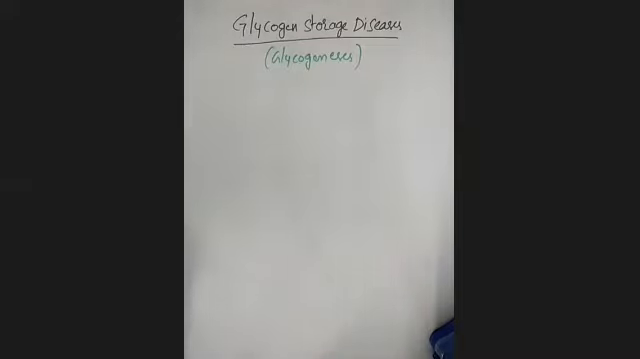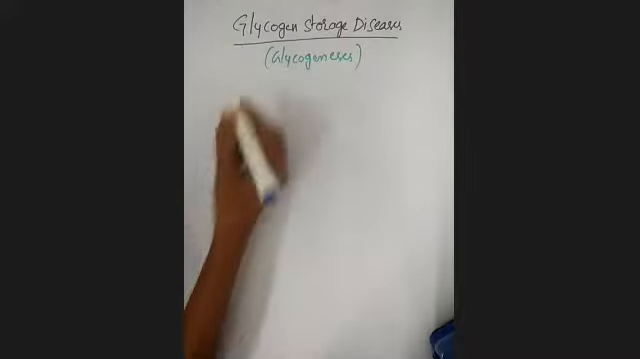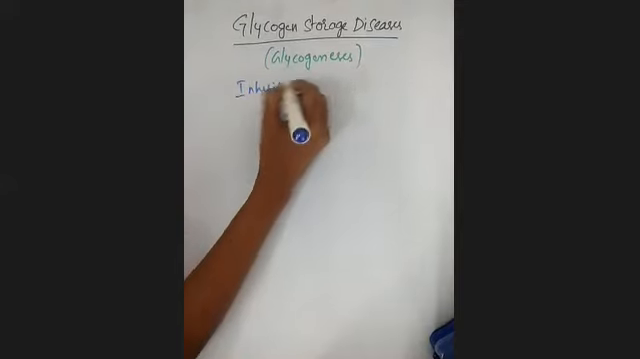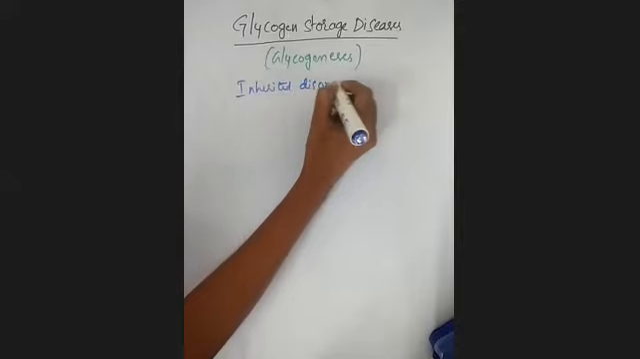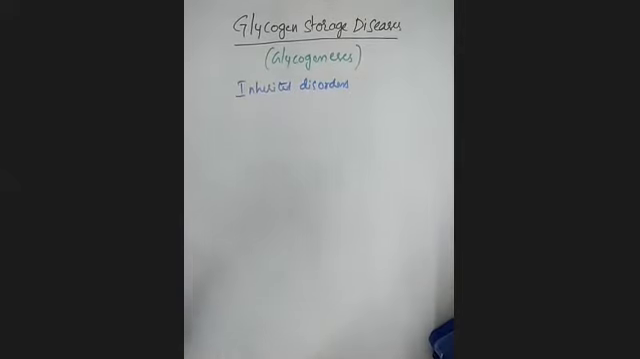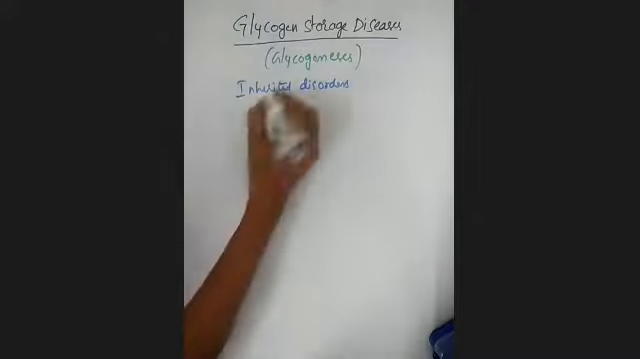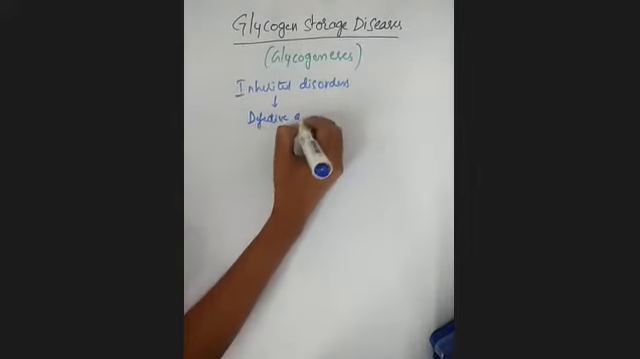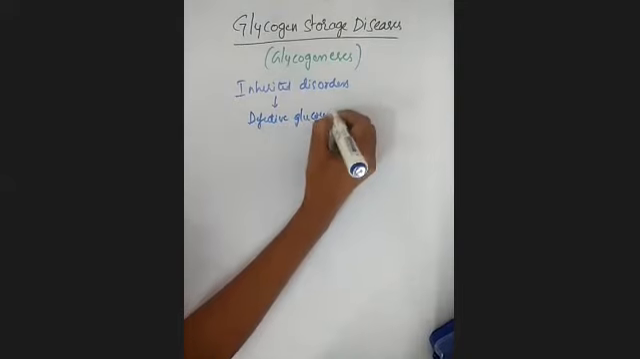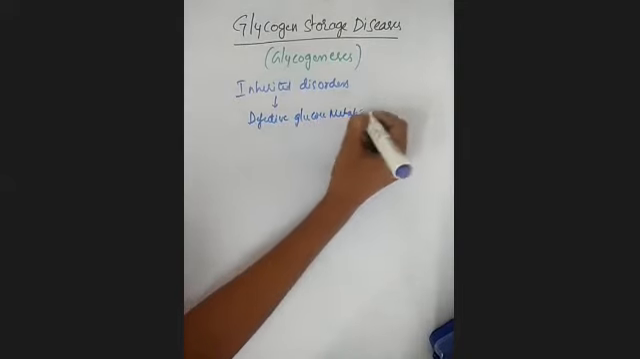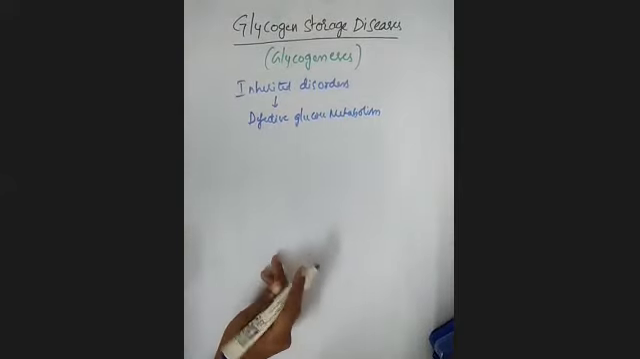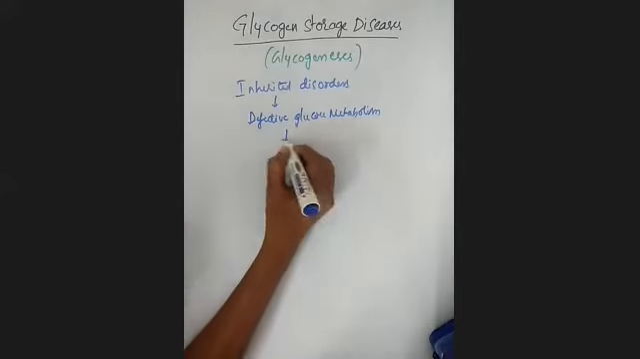Generally, if you see glycogen storage diseases, you will call them inherited disorders. Clear. And there is a defective glucose metabolism. In this there is a defective glucose metabolism that you are going to observe. Finally, there will be an excessive intracellular accumulation of glycogen.